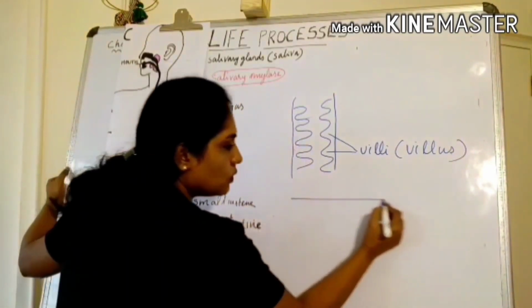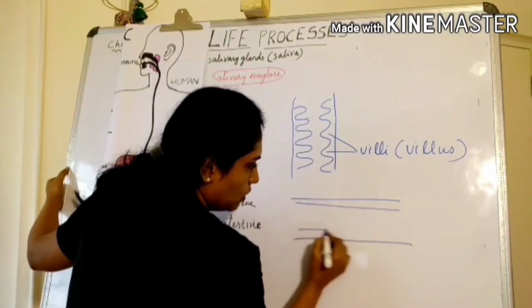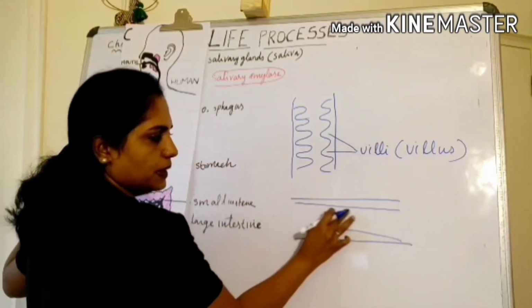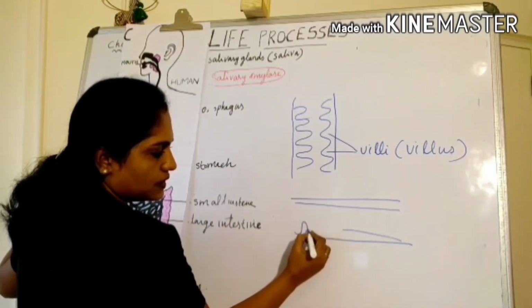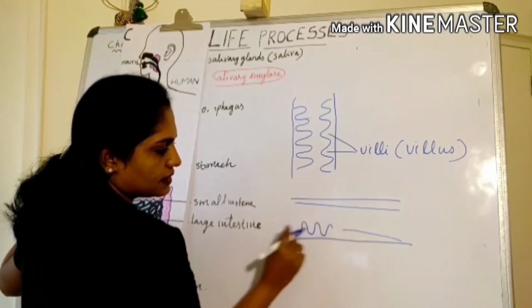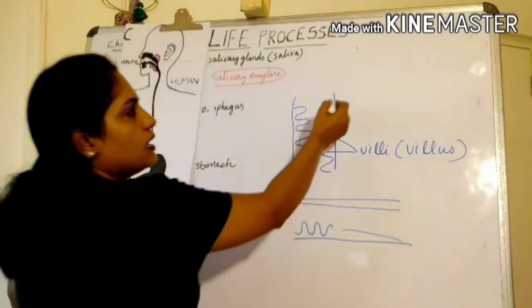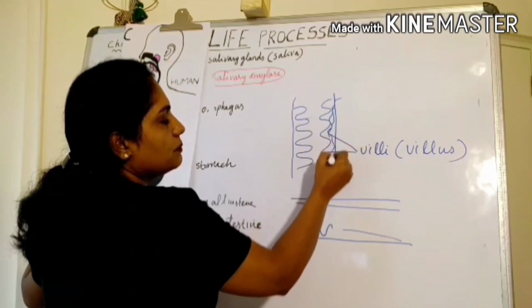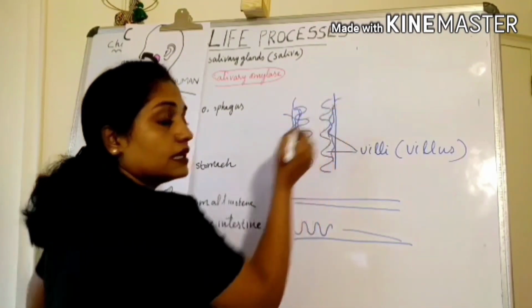See, if the inner wall is a continuous wall, the surface area is minimum. If it is folded, look here, the surface area will increase. These villi are richly supplied with blood vessels. Many blood vessels we can see in the region.